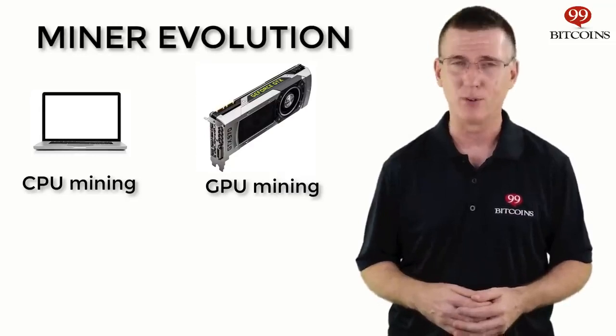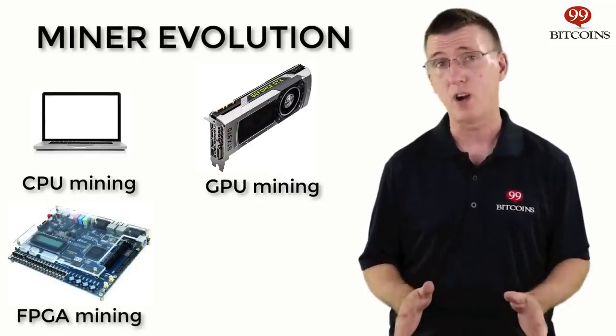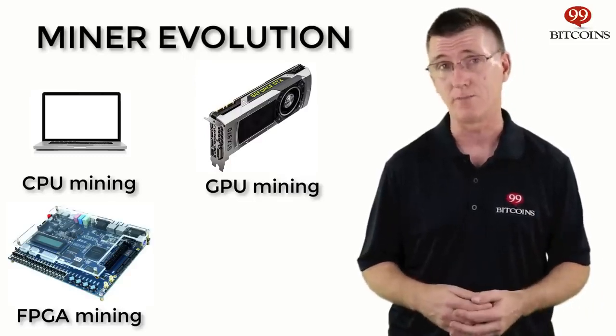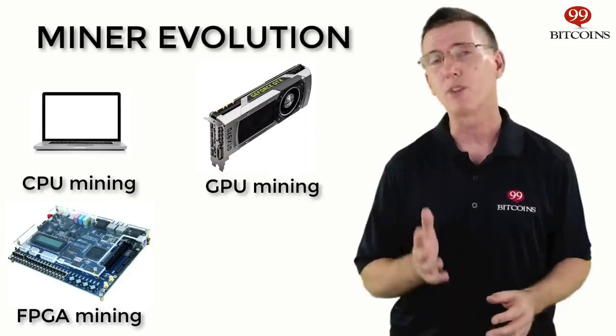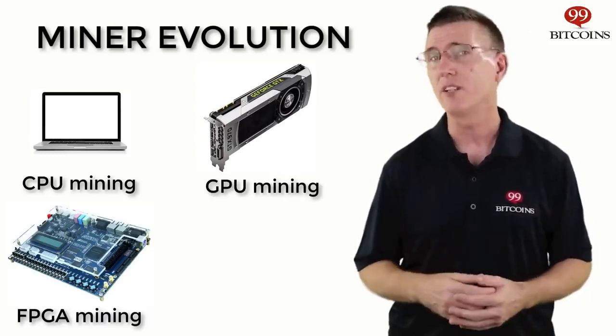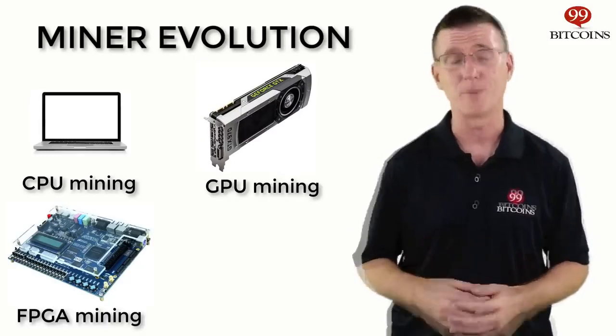Another evolution came later on, with FPGA mining. FPGA is a piece of hardware that can be connected to a computer in order to run a set of calculations. They're just like a GPU, but 3 to 100 times faster. The downside is that they're harder to configure, which is why they weren't as commonly used in mining as GPUs.